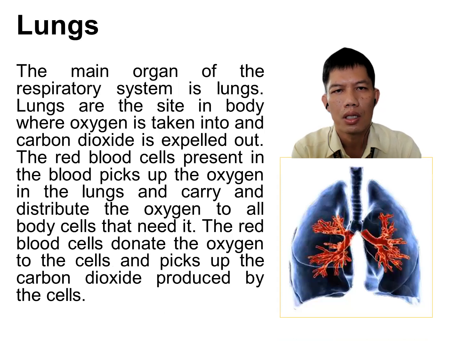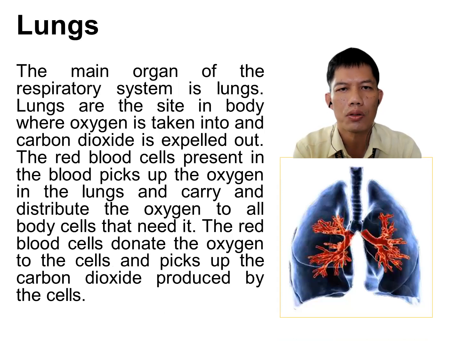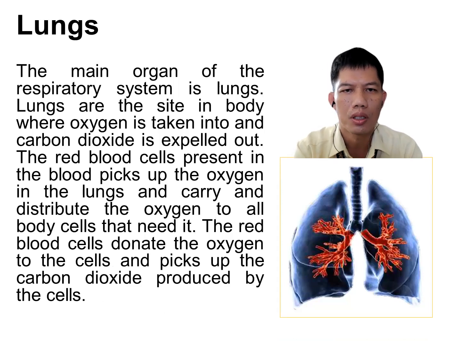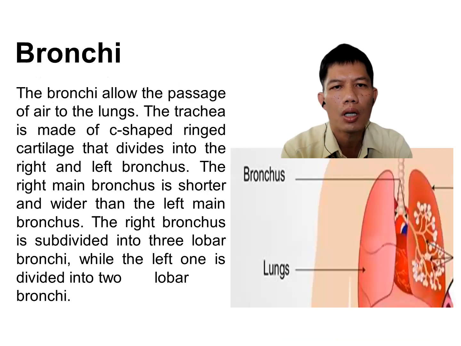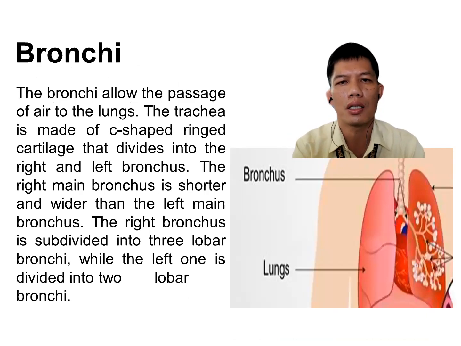The lungs are the main organ of the respiratory system. They are the site of oxygen and carbon dioxide exchange, where the red blood cells present in the blood pick up the oxygen and distribute it to all body cells that need it. The red blood cells donate the oxygen to the cells and pick up the carbon dioxide produced by the cells.